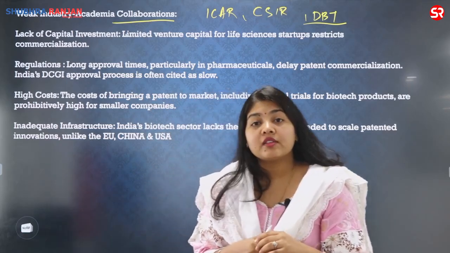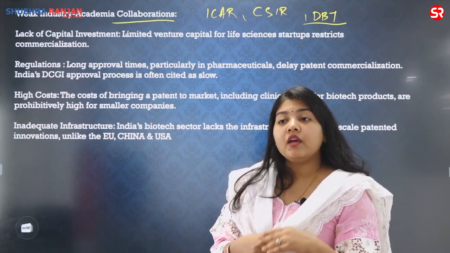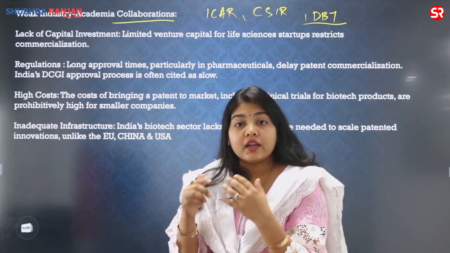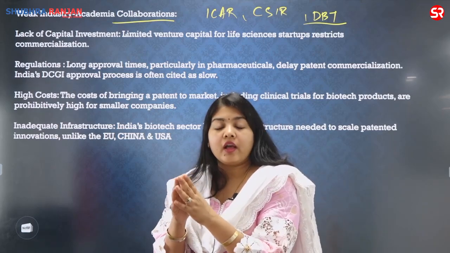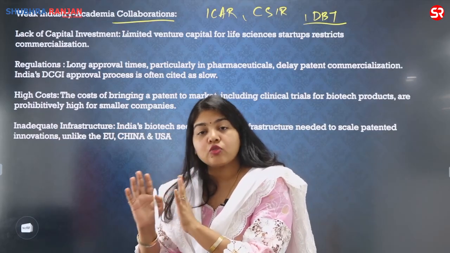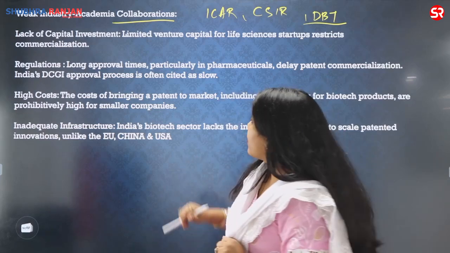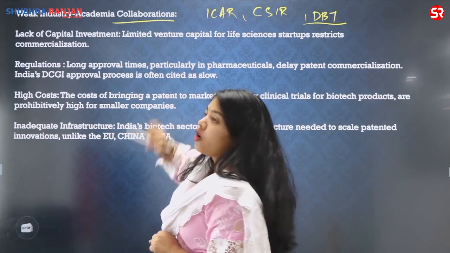You can also give the example, or the statement by Biocon chief Majumdar, that India needs to put focus on biotech, whether it is through the PLI scheme or through various incentives. So one is the weak industry and academia collaboration.